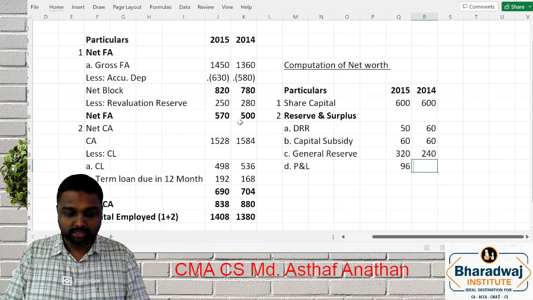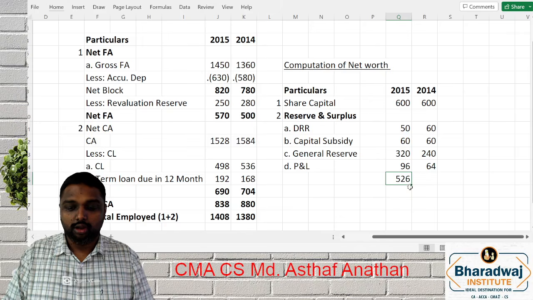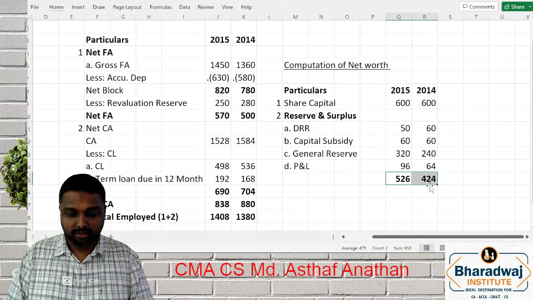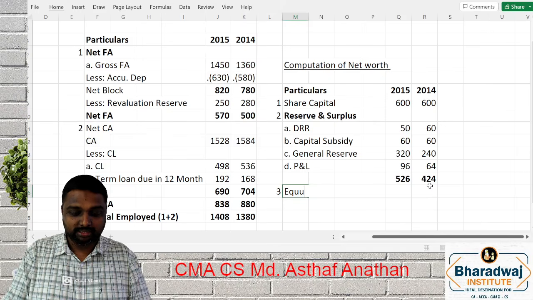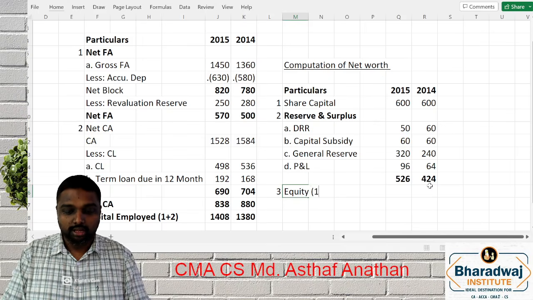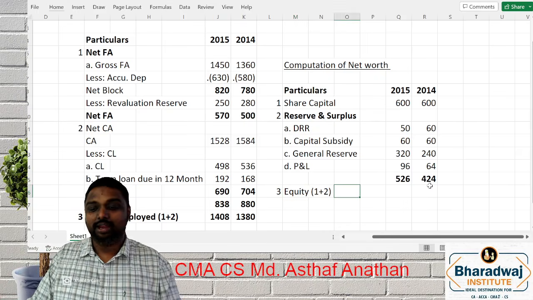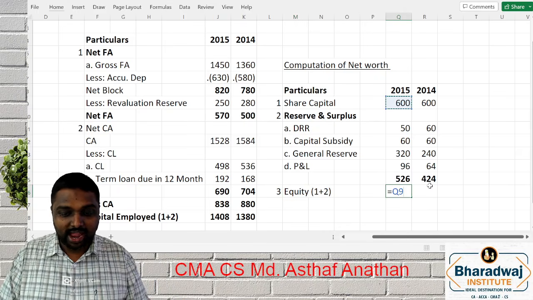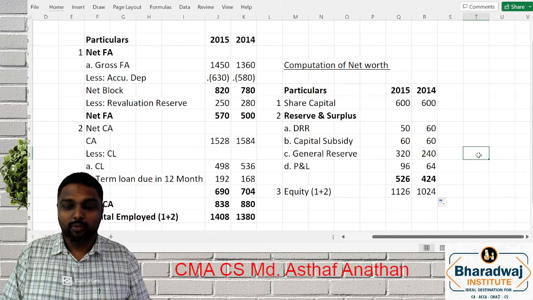And here 64. See, this is your total reserve. If you take this total, this is what is called equity, because the term equity has no preference at all. The term equity we have discussed a lot, where it is share capital plus reserves and surplus. So your equity is 1126 and 1024.